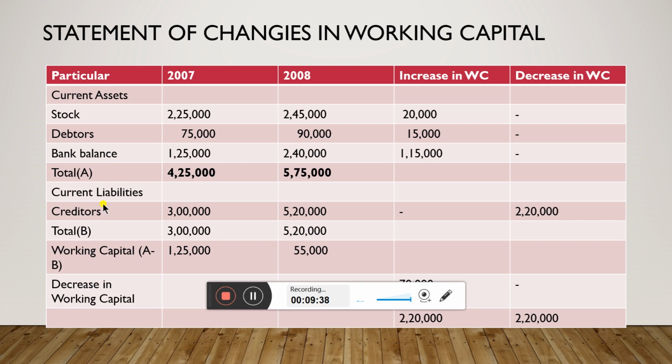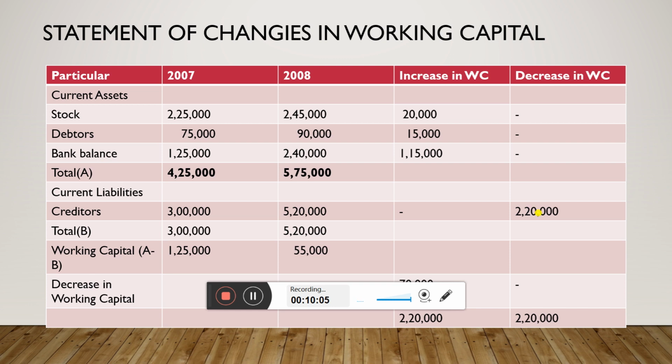Then come to the current liabilities. Under current liabilities only one item comes, that is creditors. 2007 3 lakhs, 2008 5,20,000. There is an increase. In case current liability increases, that is to be taken under the decrease in working capital column.